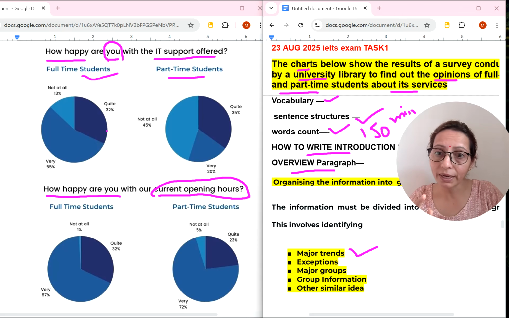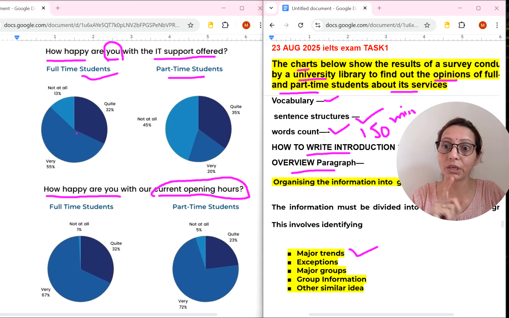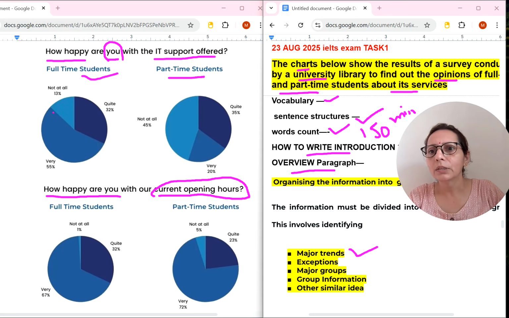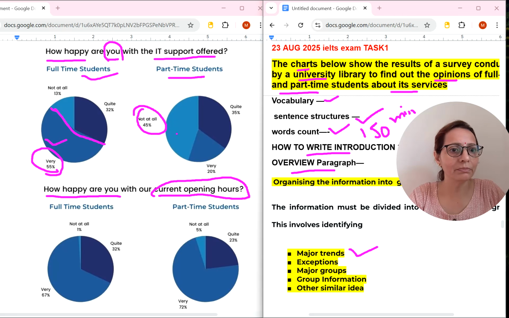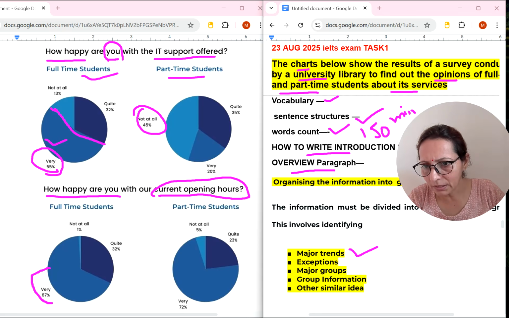Now we need to find major trends. We were talking about major trends. So what is the major trend? I can see here, this is the major trend, this one. This one is 55%. Here the major trend is 45. It means the biggest percentage I am looking at. Here it is 67% and here it is 72%.